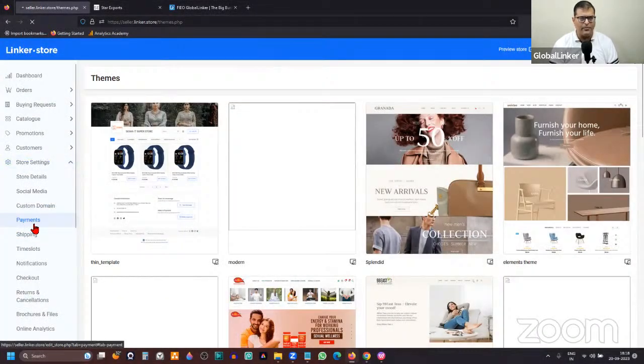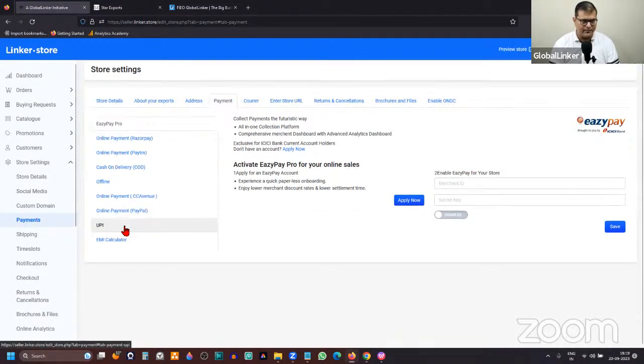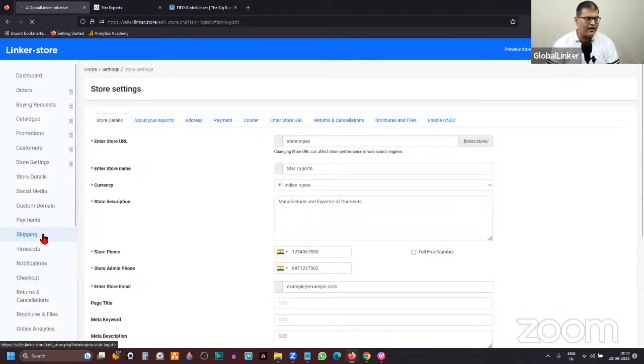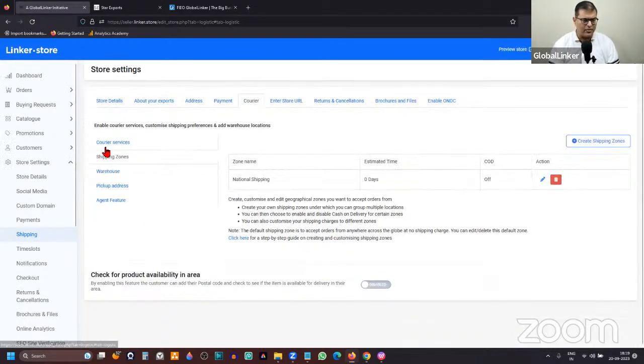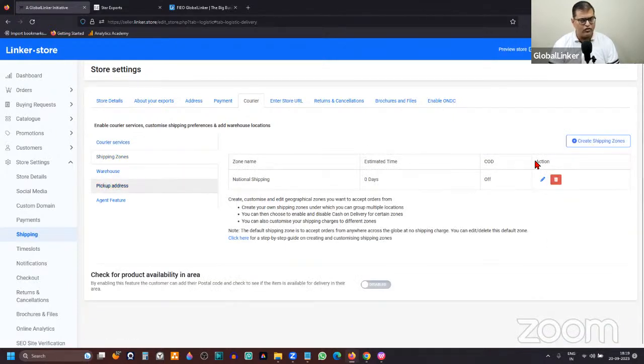So you can go to the payment section and you can enable the various payment methods. PayPal is what you should look at for international payment acceptance. And then shipping zone, firstly you should enable Shipmax, which is an international courier operator. You should enable that, and then you can go to shipping zone and set up the shipping rates or shipping charges you may want to charge from international customers, right? So this is how you can set it up.